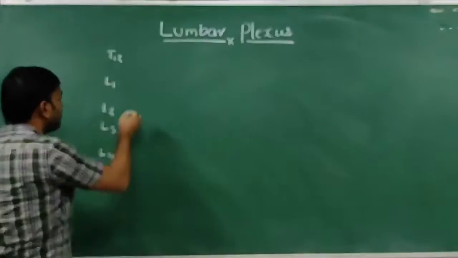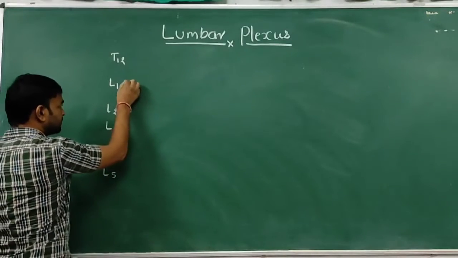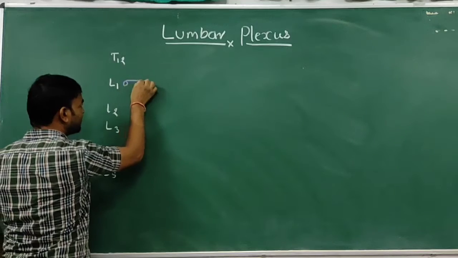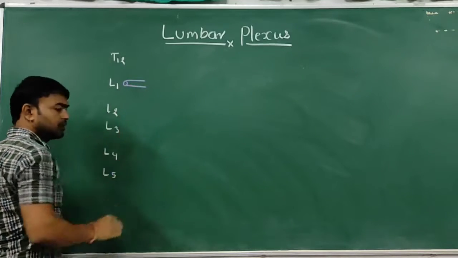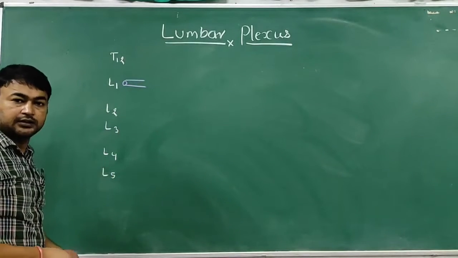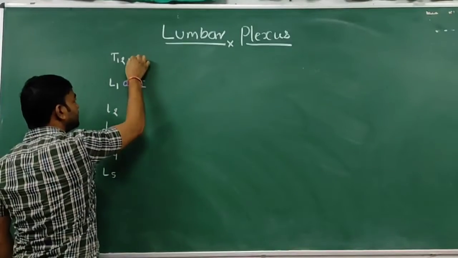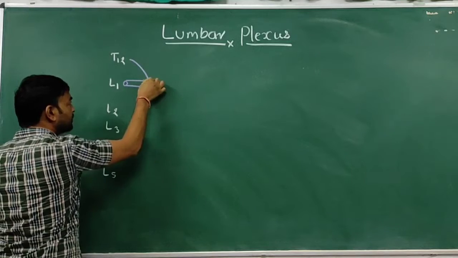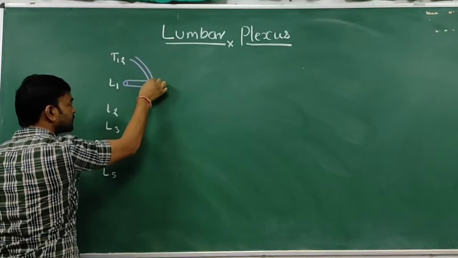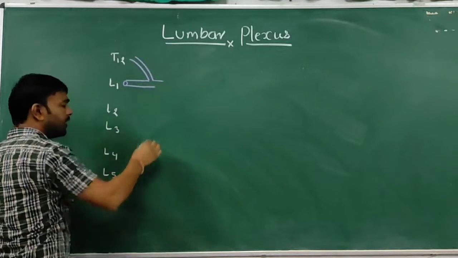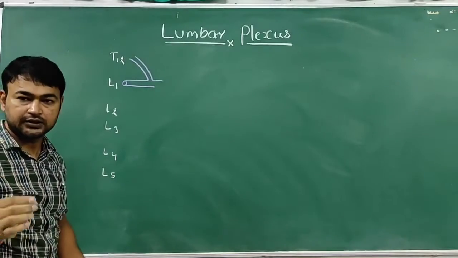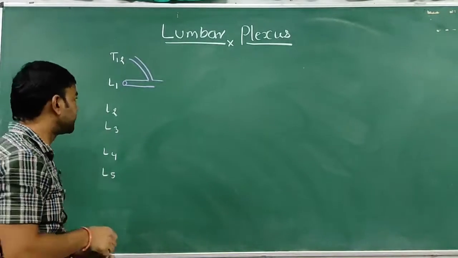So the ventral rami from L1 is supplemented by the twin from T12, and divides into two branches, a small branch and a larger branch.